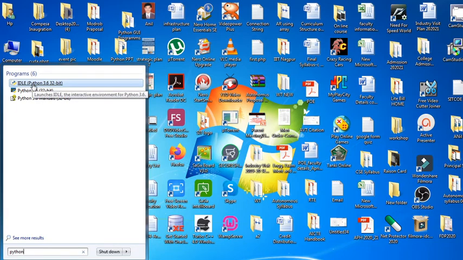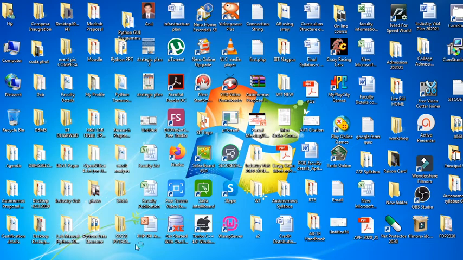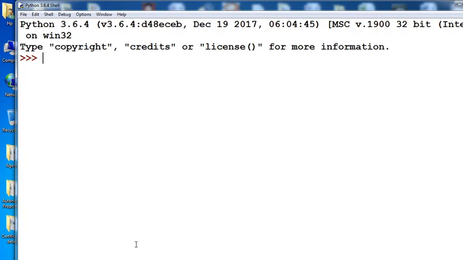You can install multiple versions on your system. In this system, version 3.6.3 is already available. Simply click on that IDLE version, then one window opens up. That is Python 3.6.4, whatever version you have. It shows when that version was launched, December 19, 2017, and the timing also, followed by the copyright credits. This window that is available is particular for your Python.